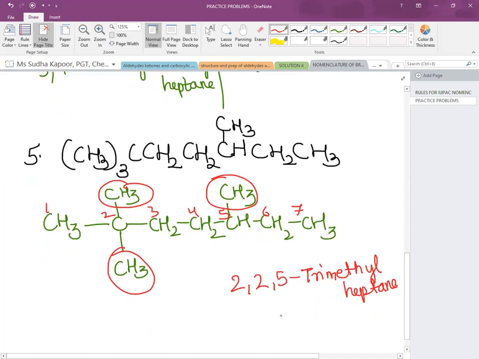So these are the practice things and the various examples we have done along with the rules we have gone through. Basically, remember the longest chain, the lowest number to the branch. If the number of branches are more, then take out the total of it. But if the total comes out to be same, then we have to give the numbering from that side from where the alphabetical order is smaller. And if there are a number of branches, then we will be using di, tri, tetra for the repeated alkyl groups.